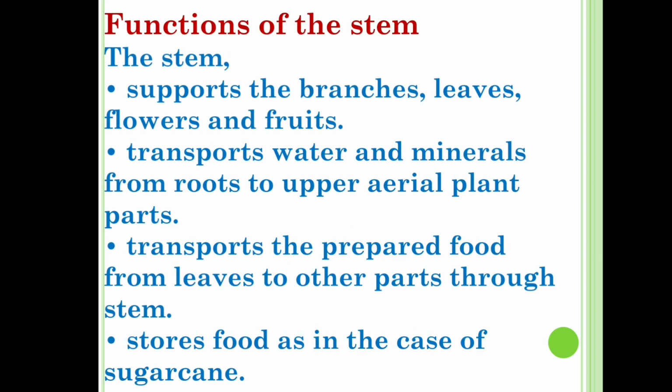Second side heading is functions of the stem. The stem supports the branches, leaves, flowers and fruits. Second point, transports water and minerals from roots to upper aerial plant parts. Third point, transports the prepared food from leaves to the other parts through the stem. Fourth point, stores food as in the case of sugarcane.